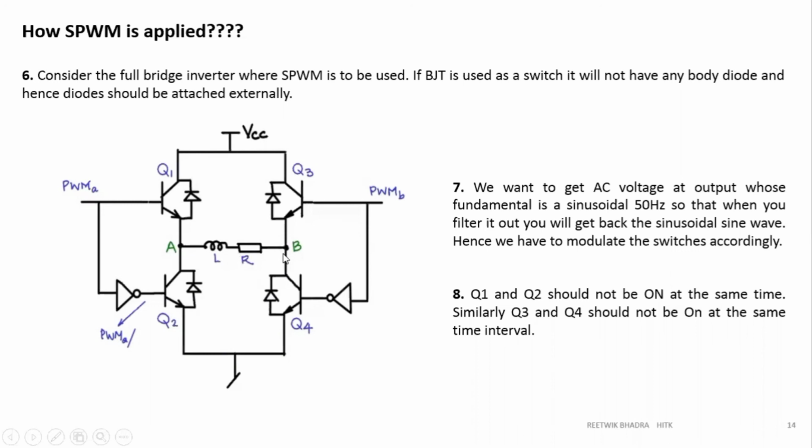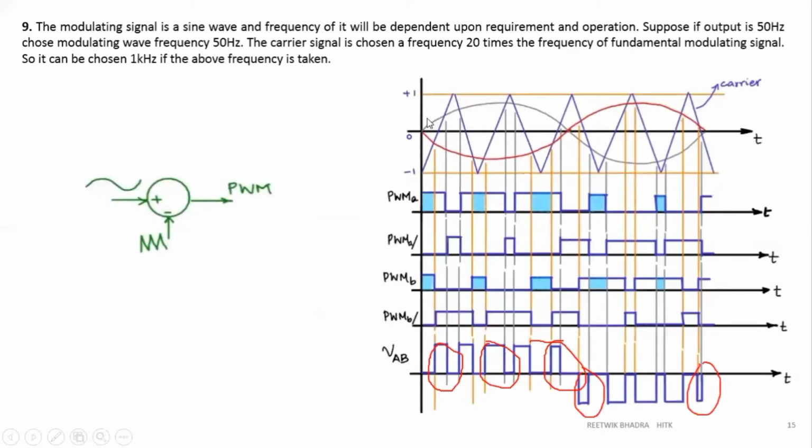The primary thing is that this sine wave which is drawn over here, the reference signal, should have a frequency of 50 hertz. If you take the reference signal as 100 hertz, that means your output waveform will have a fundamental component of 100 hertz only. So the first criterion is that if you want 50 hertz as the fundamental component, then you need 50 hertz to be the frequency of your reference waveform.